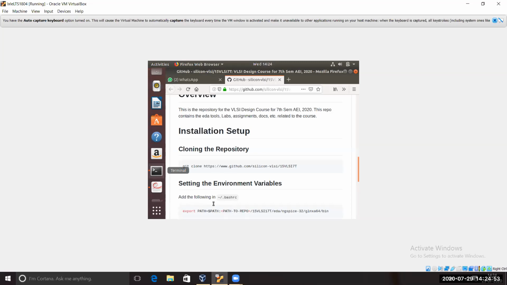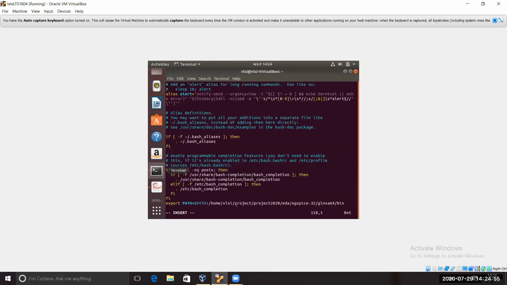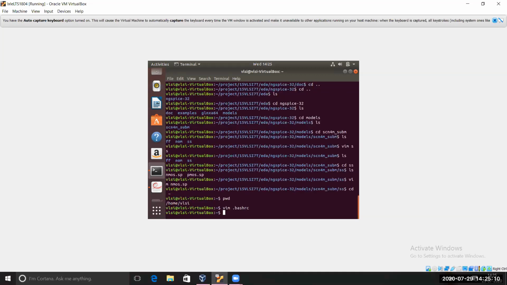So in place of path to repository, you type home and VLSI. Make the changes in insert mode, then press escape to go out of the insert mode, then press shift colon q for save and quit. After you have done the save and quit, do a source dot bashrc, then press enter.